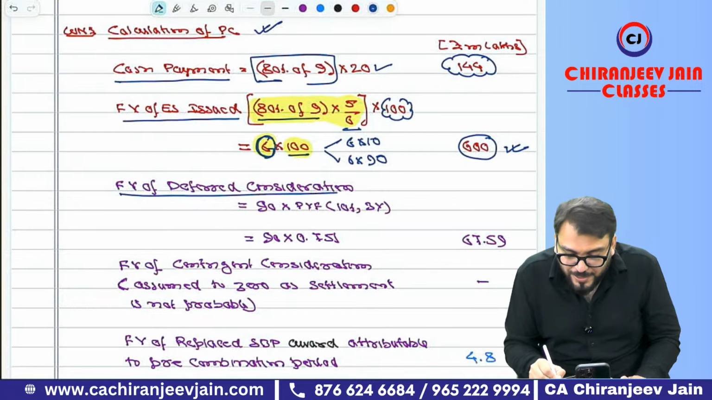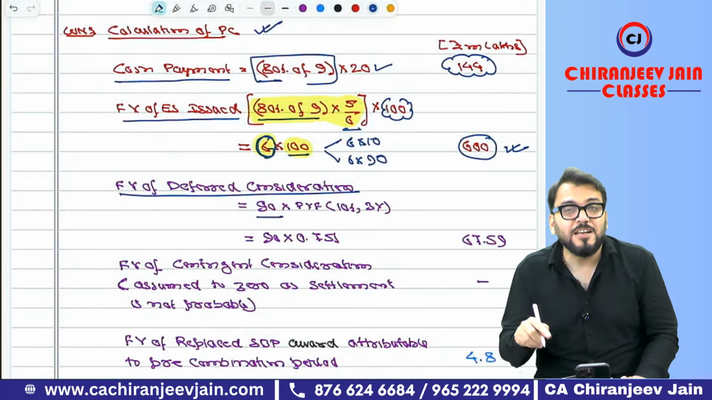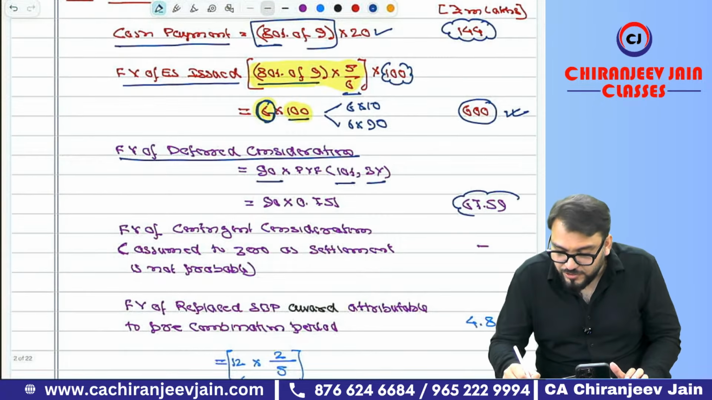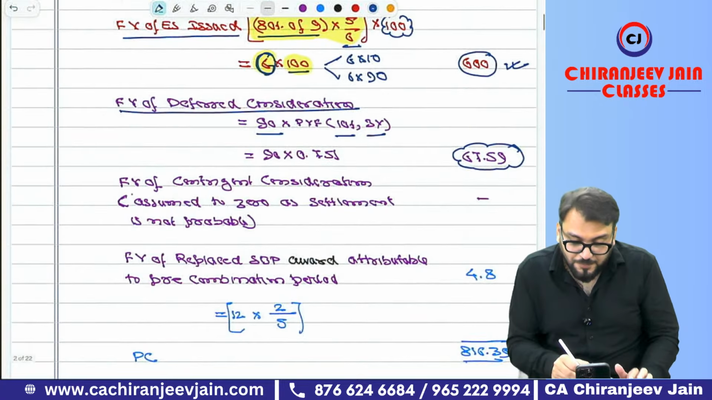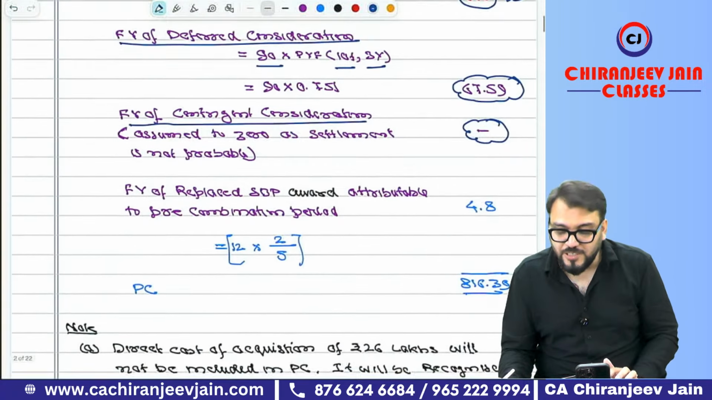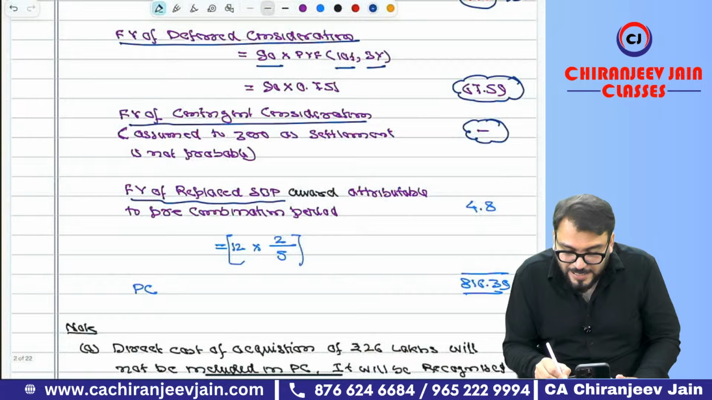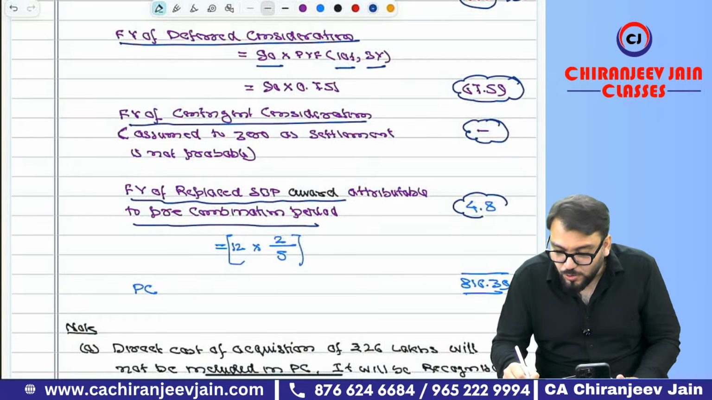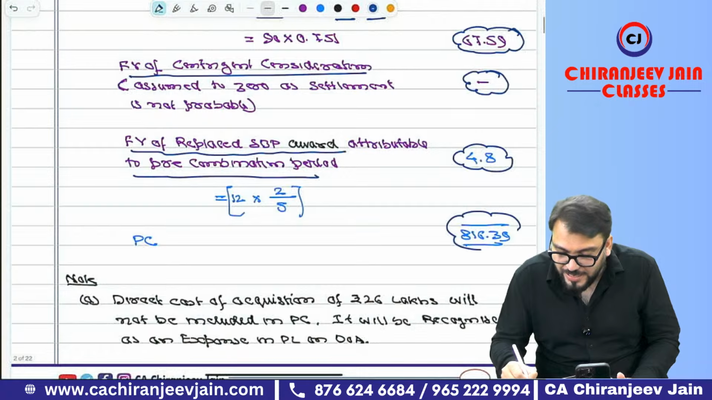Then fair value of deferred consideration of 90 lakh. We need to find out the present value at 10% for 3 years. In this you are champions. So this is 67.59. Then fair value of contingent consideration, I have already said it is 0. Then fair value of replacement SBP award attributable to the pre-combination period, already we calculated 4.8. This becomes the PC calculation.